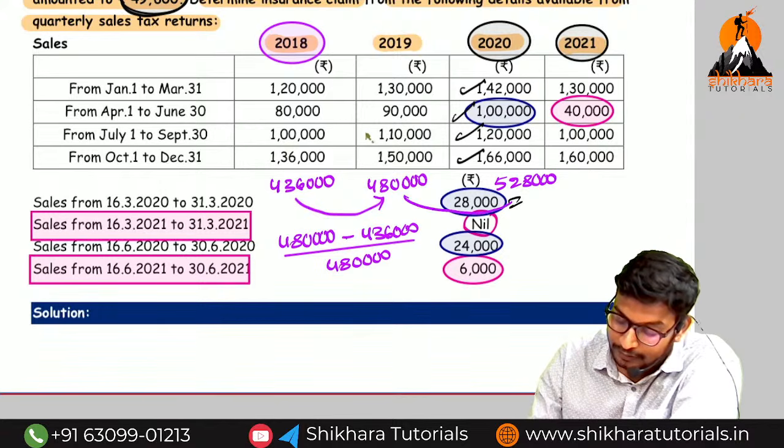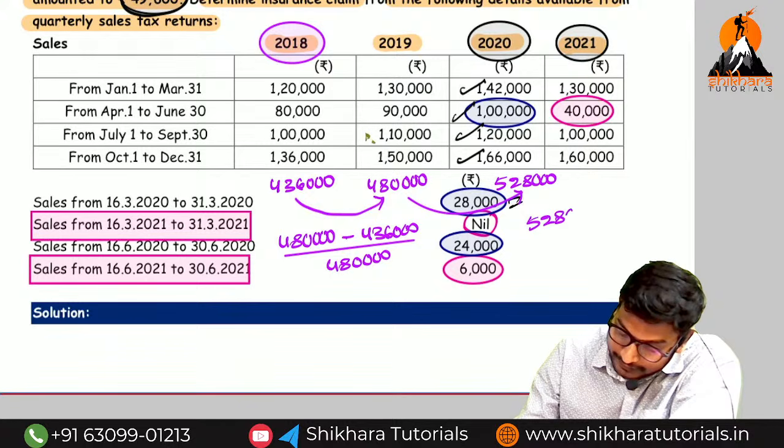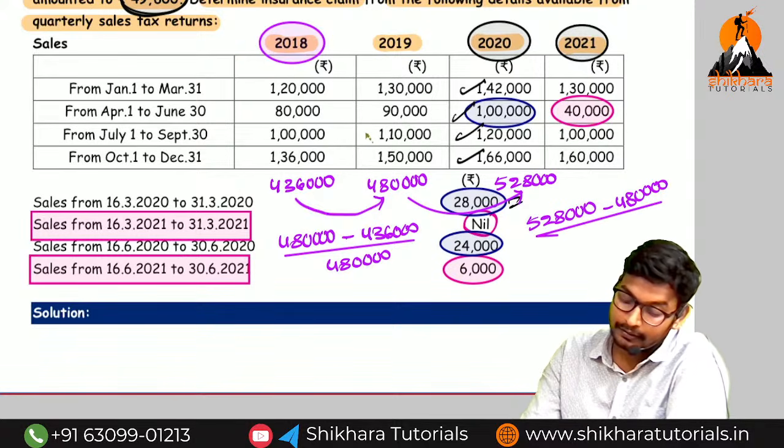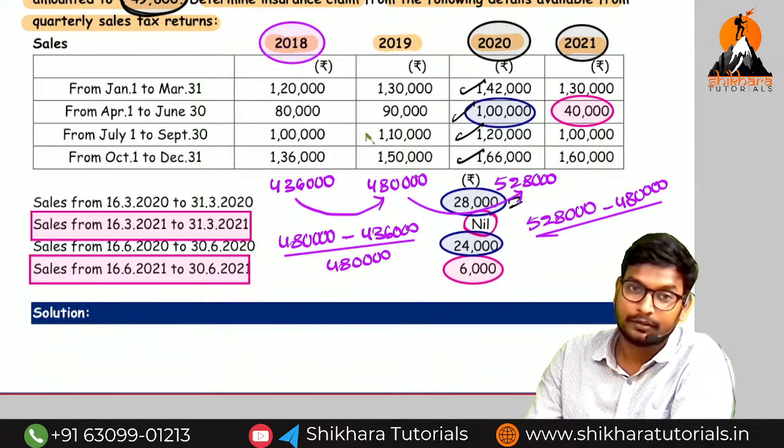From here to here: 5 lakh 28,000 minus 4 lakh 80,000 divided by 4 lakh 80,000 gives 9.9, around 10%.